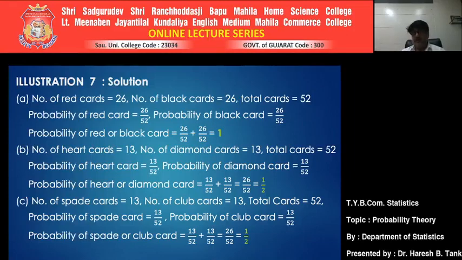Oh, it is 1. 1 means this event is surely happening. Just think of it practically. There are 52 cards, of which one card is drawn.